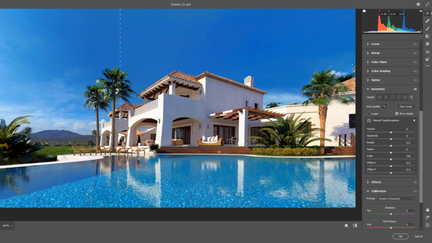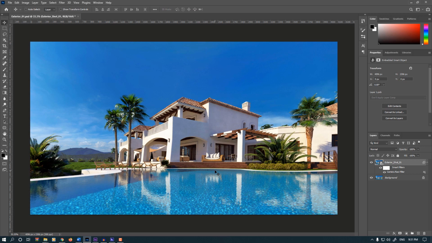That's enough for this video. Press the OK button to confirm changes. In the next video, we will change our camera angle manually with the Transform tool.